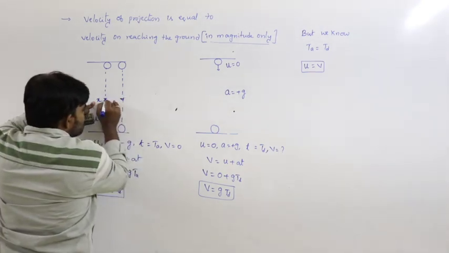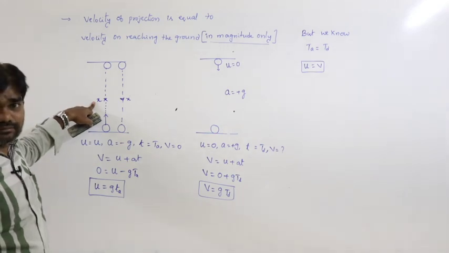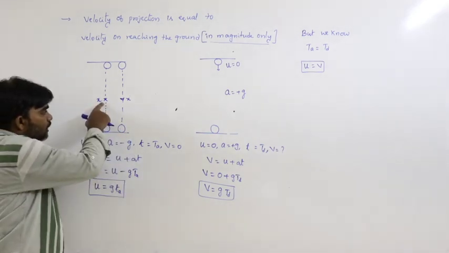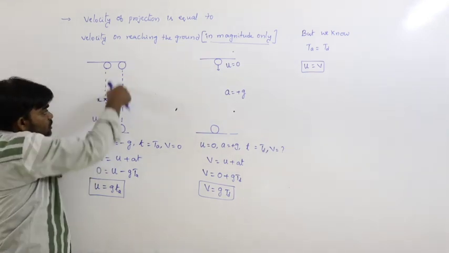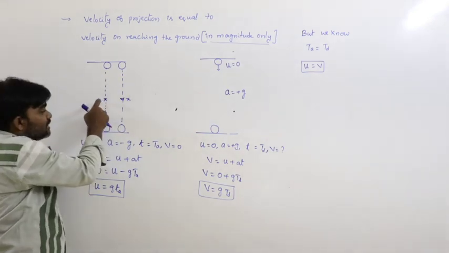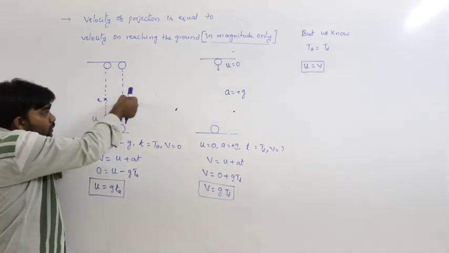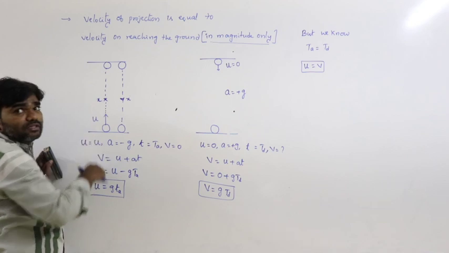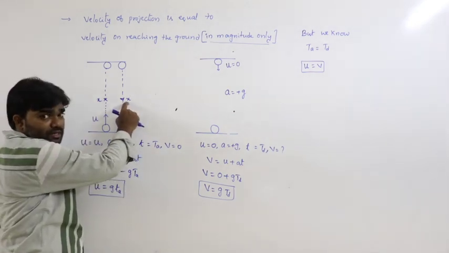During downward motion, at the same position, the speed must also be x. During downward motion the body has the same speed.